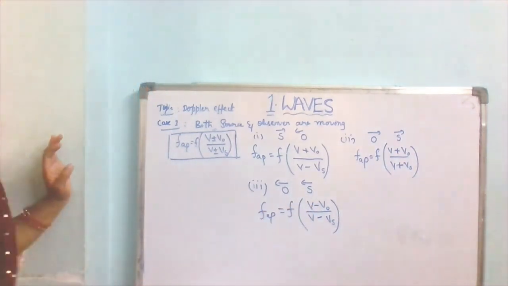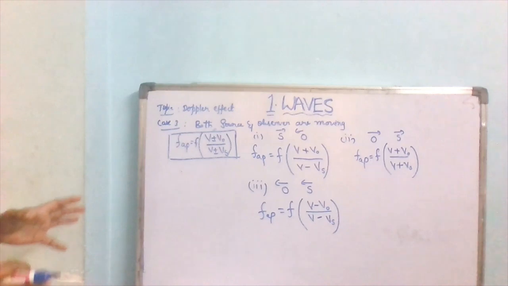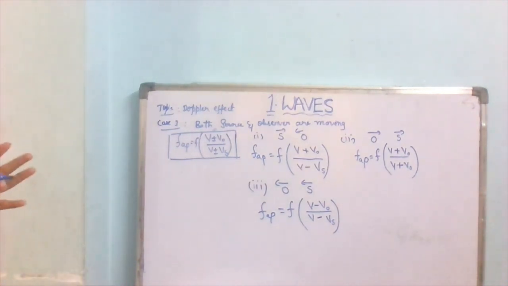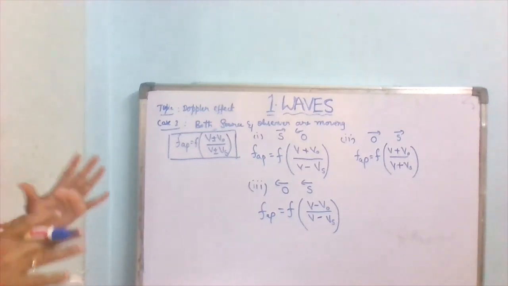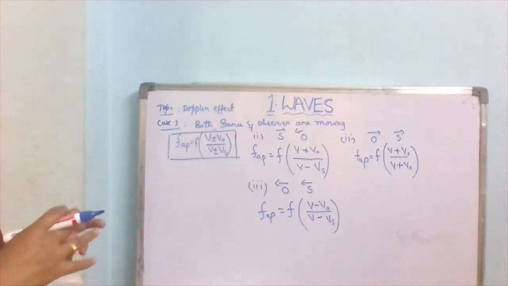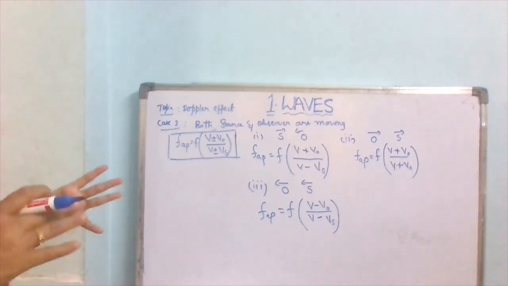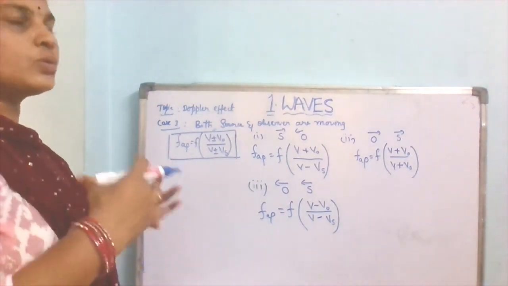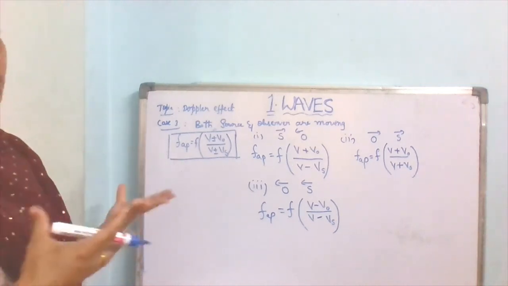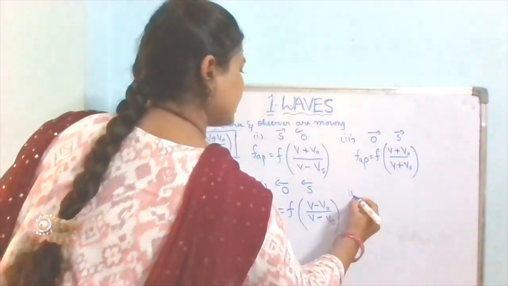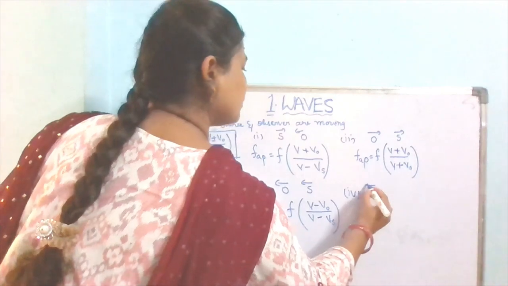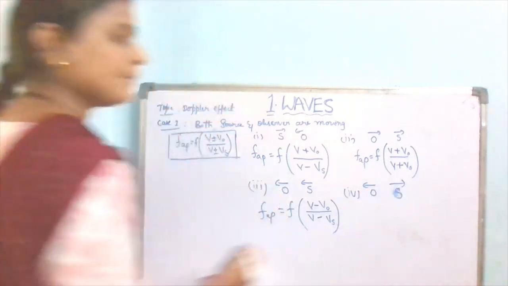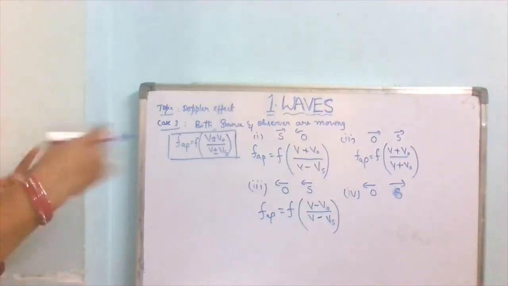And now the next one is if both are moving away. That means both do not want to increase the frequency, that means the observer does not want to hear the sound at a higher pitch. So the fourth case is the observer moving away and the source also moving away.